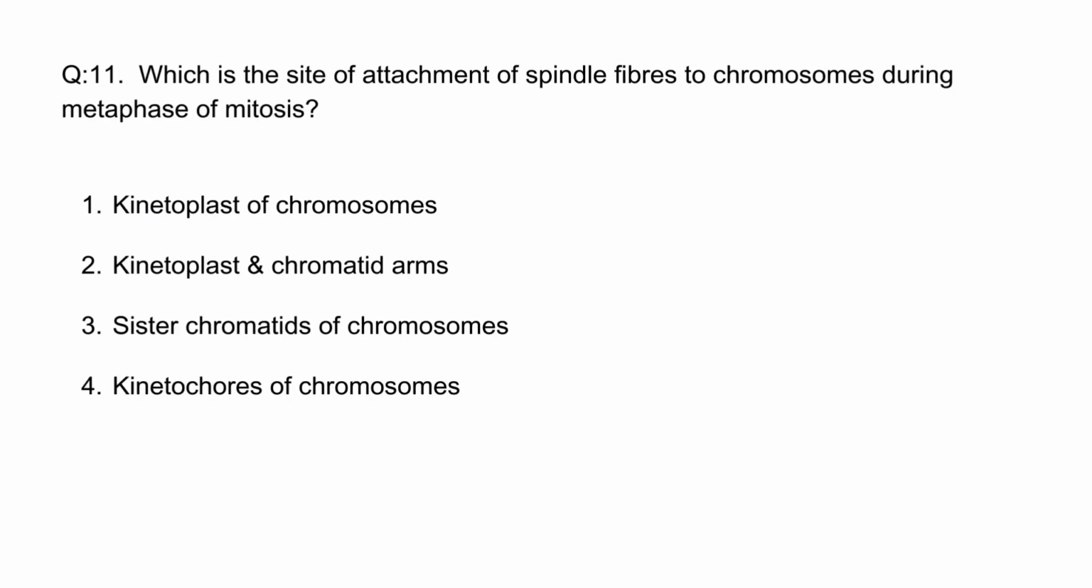Question number 11. Which is the site of attachment of spindle fibers to chromosomes during metaphase of mitosis? Option 1, kinetoplast of chromosomes, option 2, kinetoplast and chromatid arms, option 3, sister chromatids of chromosomes, option 4, kinetochores of chromosome. So the correct option for this question is option 4. The kinetochore is the site where the spindle fibers attach to the chromosome during the metaphase of mitosis.